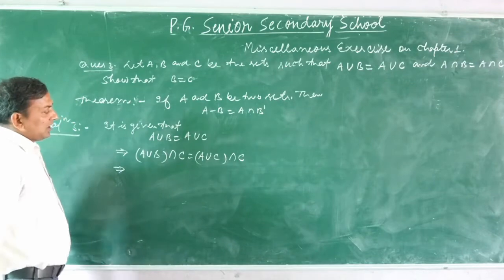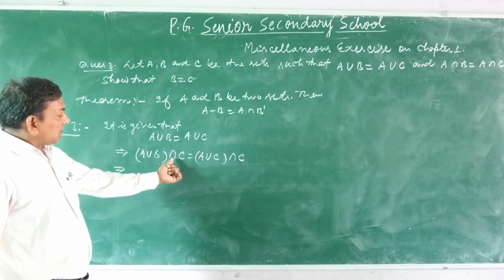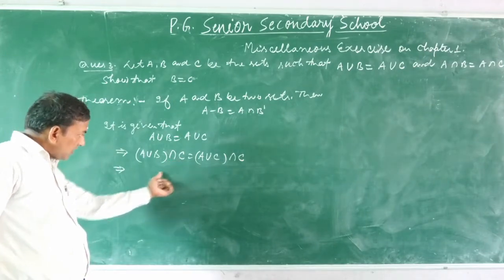This implies here (A union B) intersection C, where intersection distributes over union.